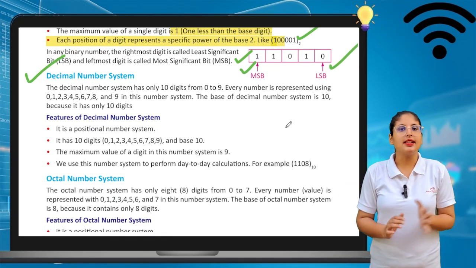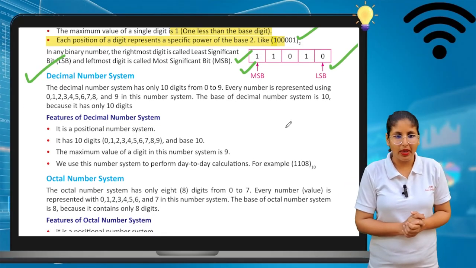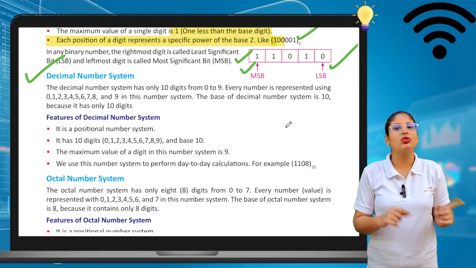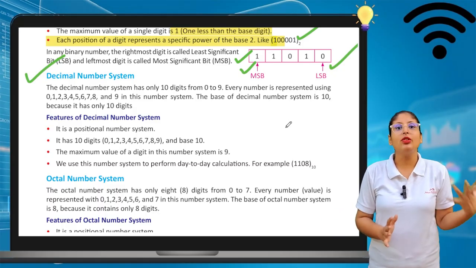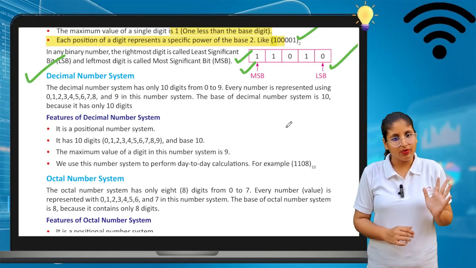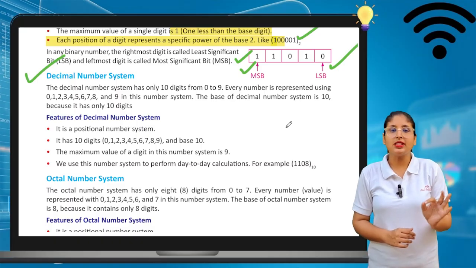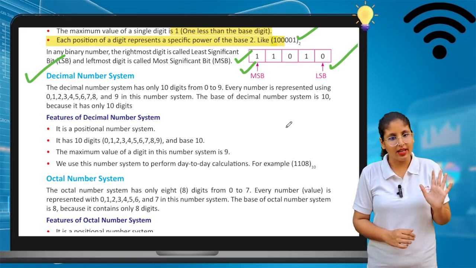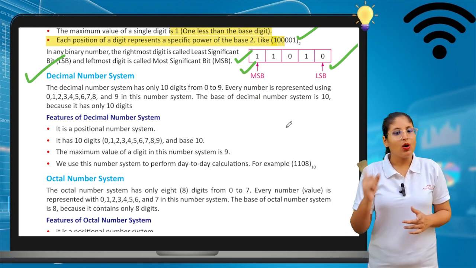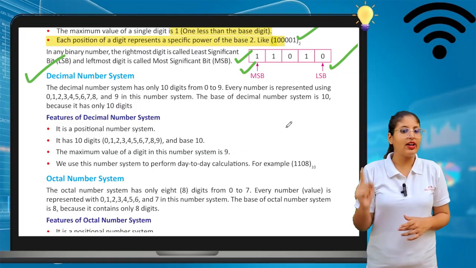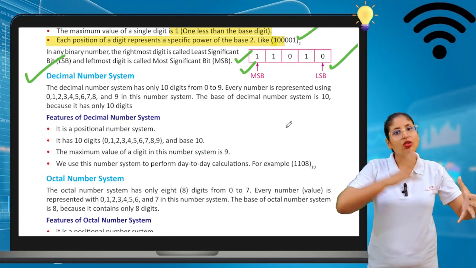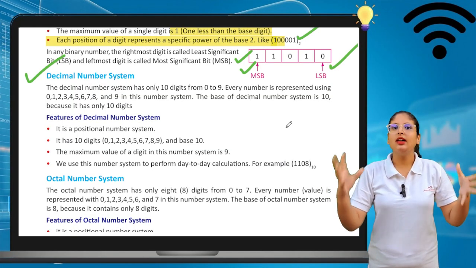So what is a decimal number system? The decimal number system has only 10 digits, from 0 to 9. Of course, they have only 10 digits, starting from 0 to 9. So the base value of the decimal number system is 10. Every number is represented using 0, 1, 2, 3, 4, 5, 6, 7, 8, 9, because the numbers start from 0 and end at 9.